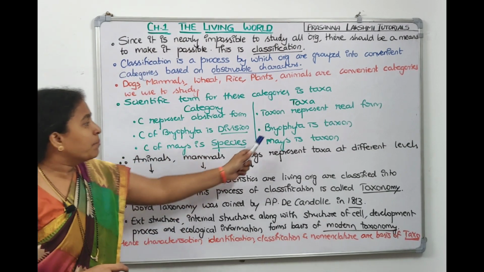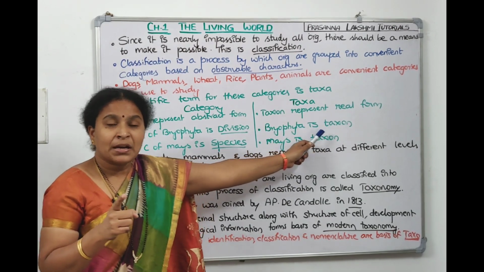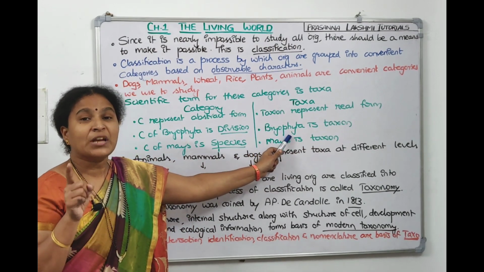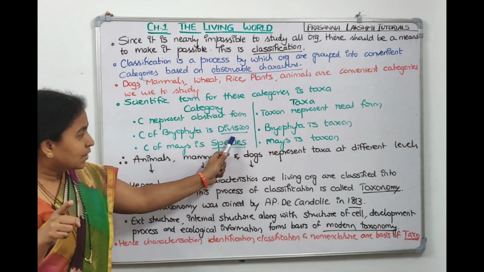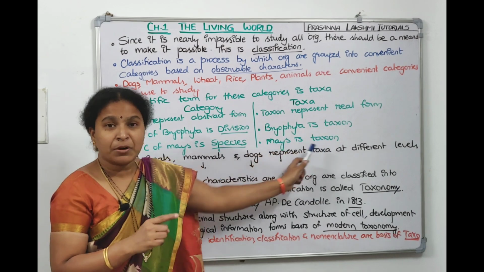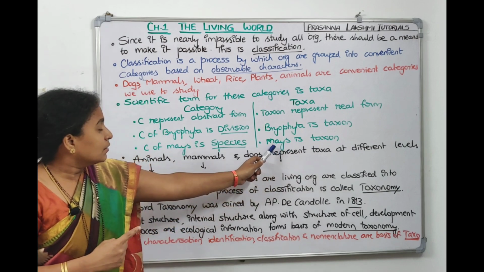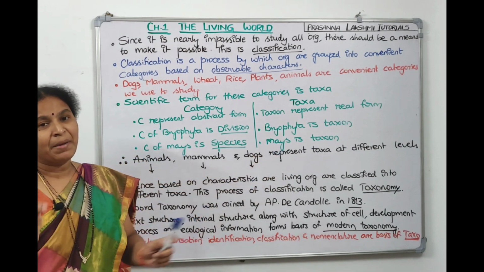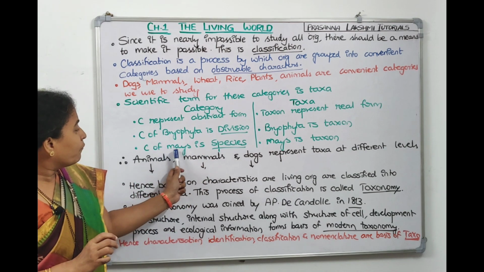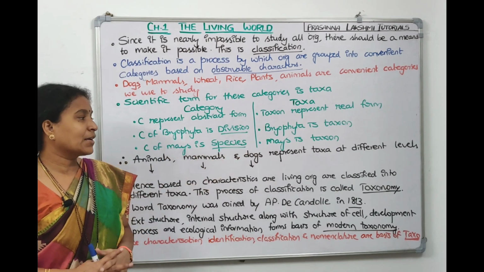For example, Bryophyta is a scientific name, right? Bryophyta is a taxon. Now, if we have to say what Bryophyta is, Bryophyta comes under which taxonomic category? Bryophyta comes under division. In the same manner, Zea mays, if you take, mays is a taxon because it is a scientific name. Zea is a genus name, mays is a species name. So the category to which mays belongs is the species. I think you understood what is category and what is taxon.